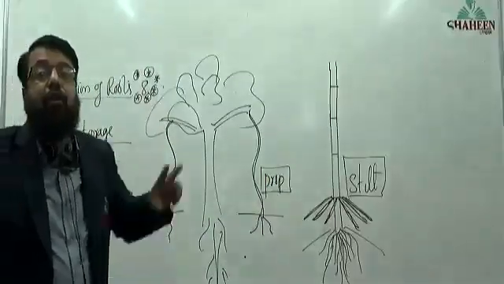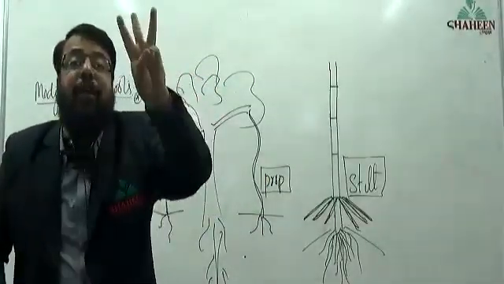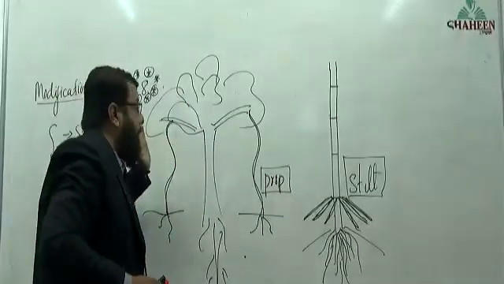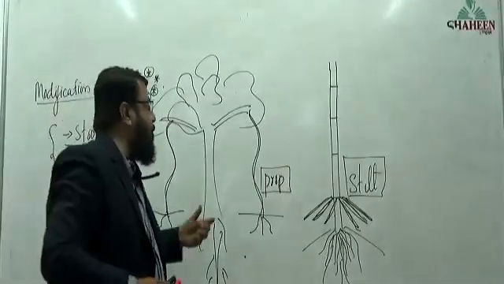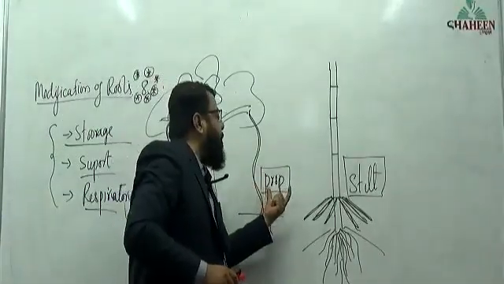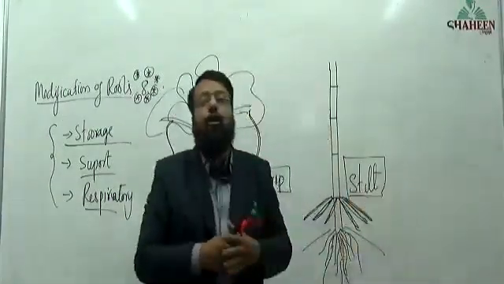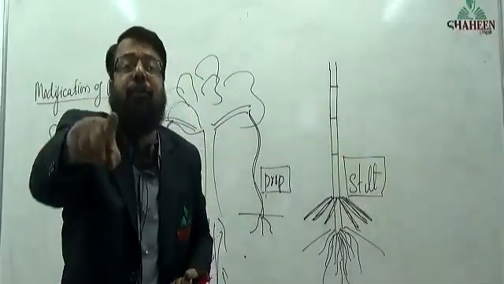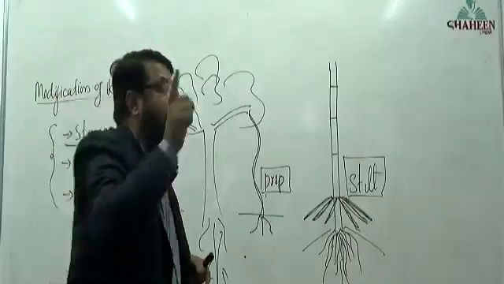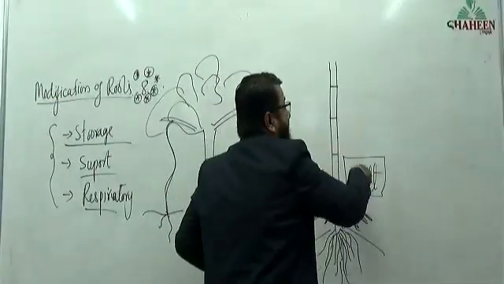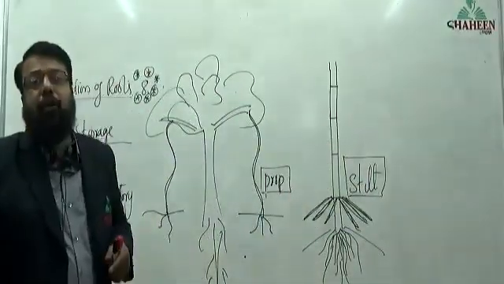Okay. Storage root: how many examples? Three examples. Supporting root: how many types of root? Two types. What are they? Prop root and stilt root. Prop root is found in which tree? Banyan tree. Stilt root is found in which plant? The stilt root is found in maize and sugarcane.